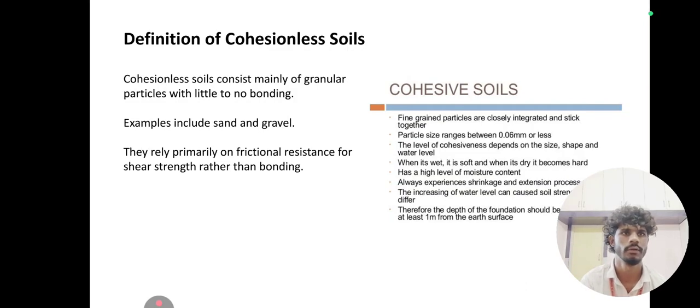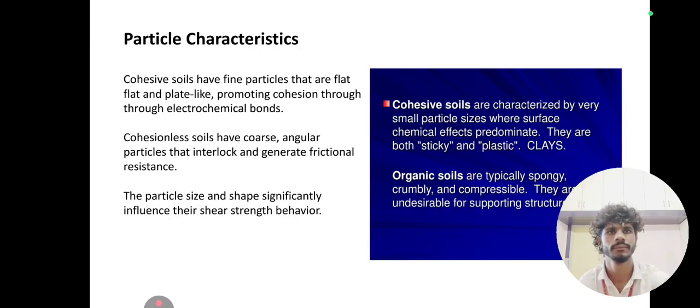Fine-grained particles are closely integrated and stick together. Particle size ranges between 0.06 mm or less. The level of cohesion depends on the size, shape, and water level. When it is wet, it is soft, and when it's dry, it becomes hard. It has a high level of moisture content and always experiences shrinkage and expansion process. The increasing of water level causes soil strength to differ. Therefore, the depth of the foundation should be at least 1 m from the earth surface.